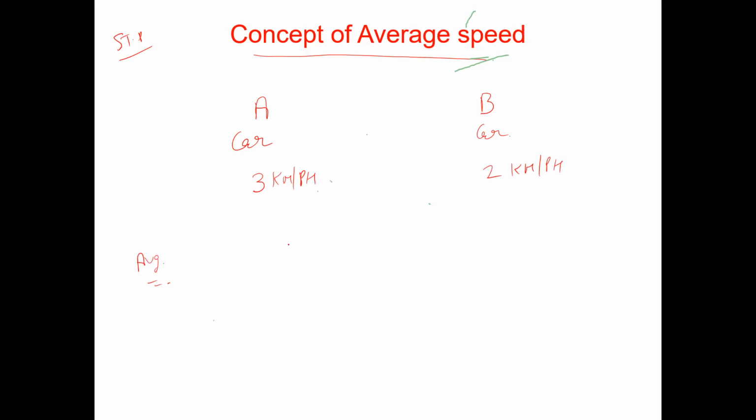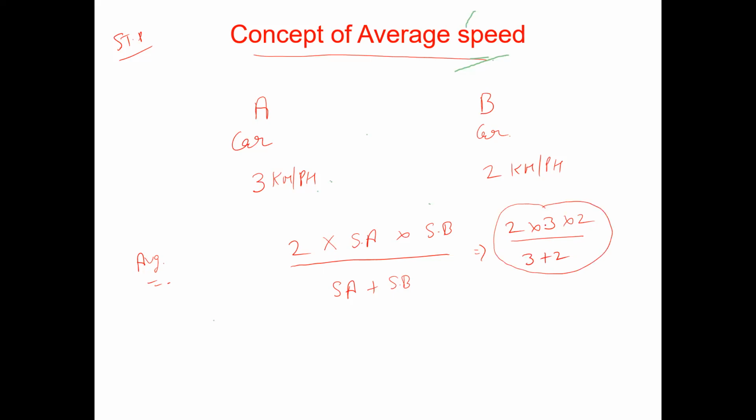What shall you do? You shall apply this formula: 2 multiplied by the speed of A, multiplied by the speed of B, divided by the speed of A plus the speed of B. Okay, so this is the formula you have to apply. I mean to say, in our above example, we can write it like 2 multiplied by 3 multiplied by 2, divided by 3 plus 2. So in this way, you can find the average speed of the two objects given.